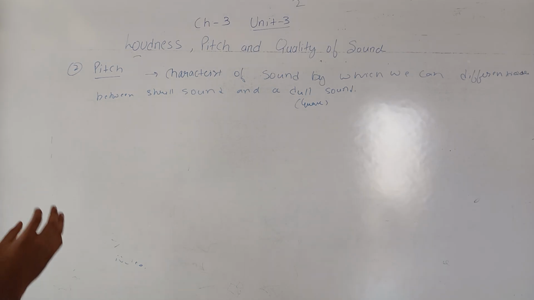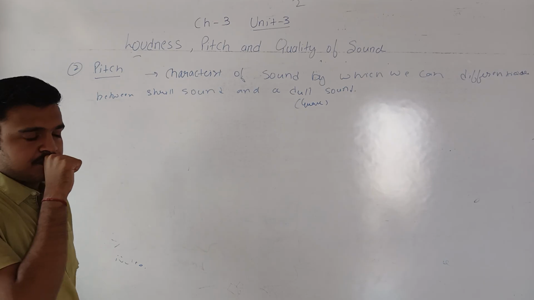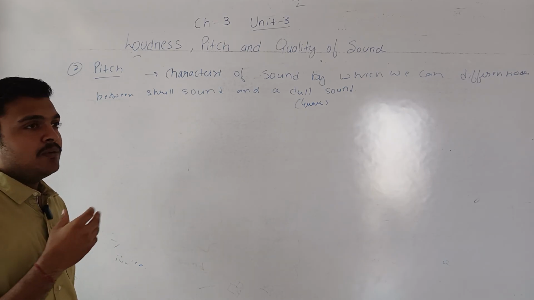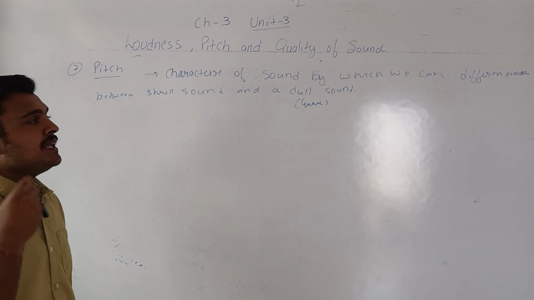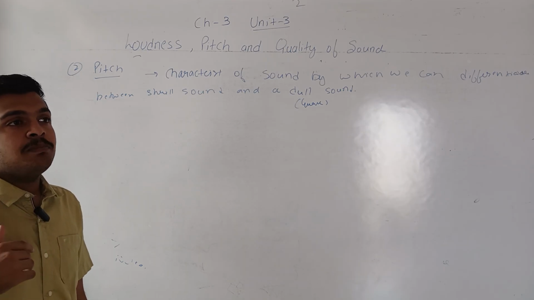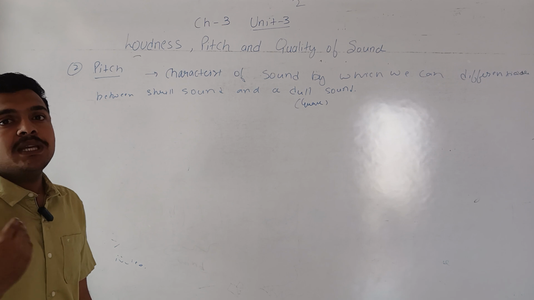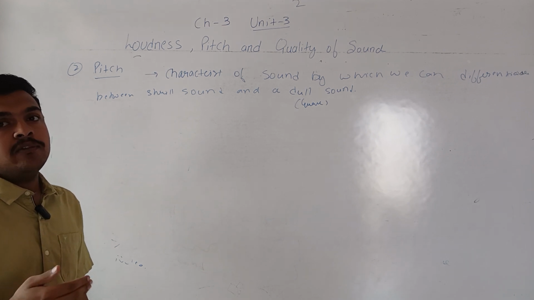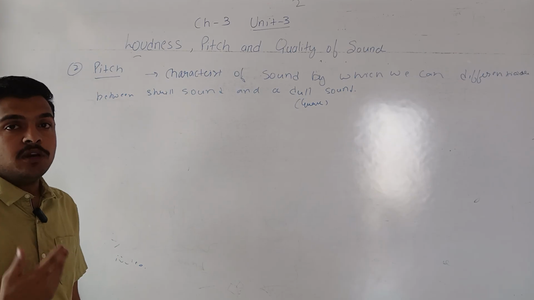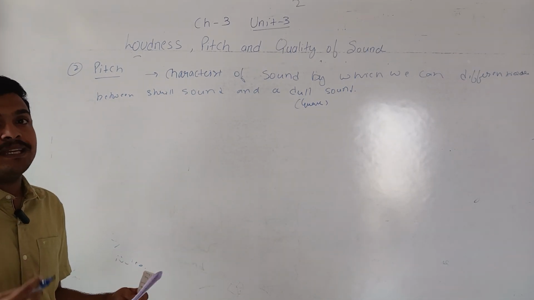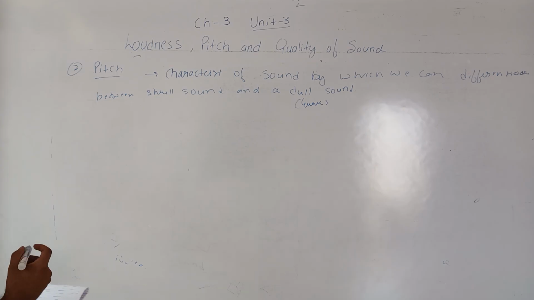It means, suppose even if our eyes are closed and we have two persons, even if we don't know the two persons, simply by hearing the voice, we can tell whether the person is a boy or a girl. Even if we have not heard the person before, we can say just by hearing that the person speaking is a male or a female.